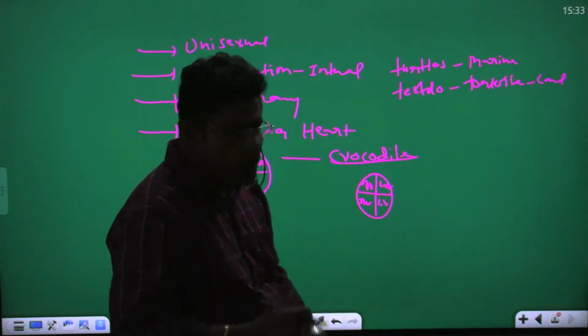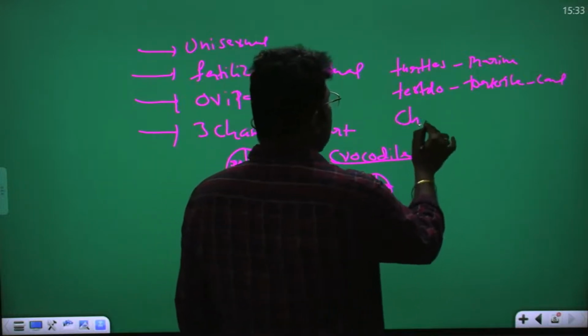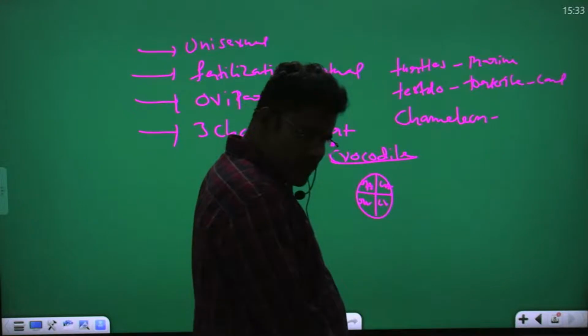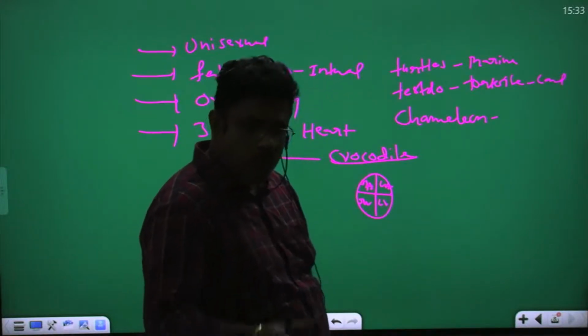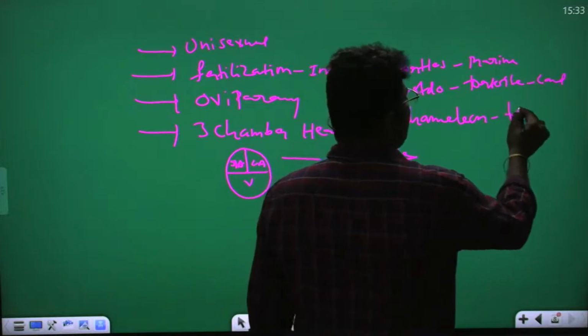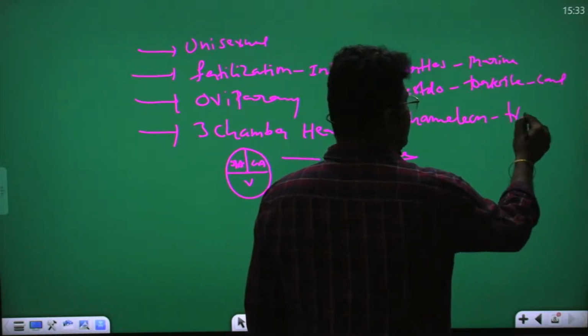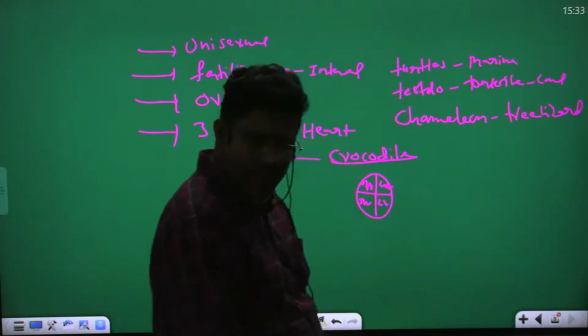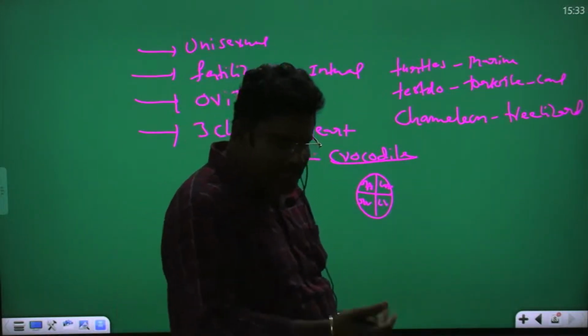Take the chameleon. You know chameleon? Which changes color. That is called a tree lizard. Chameleon is known as a tree lizard.